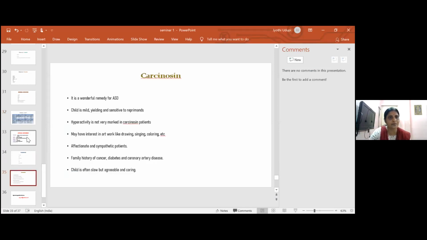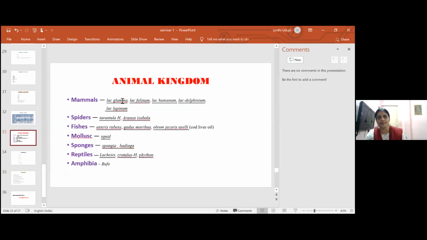In mammals: Lac caninum, Lac felinum, Lac humanum, Lac delphinum. Whoever knows about the dolphin theory can connect to Lac delphinum. Delphinum is a wonderful drug for ADHD. And Lac lupinum. This is all milk of the mammals used for ADHD.